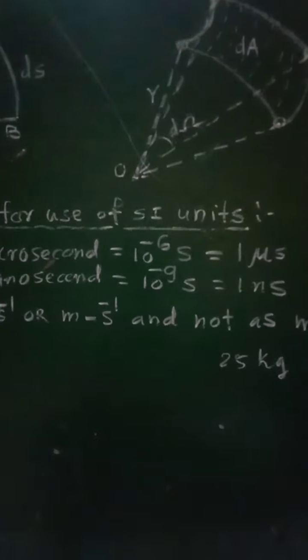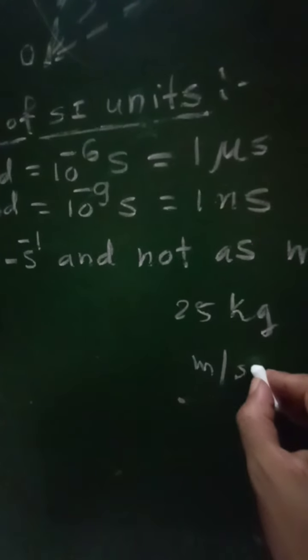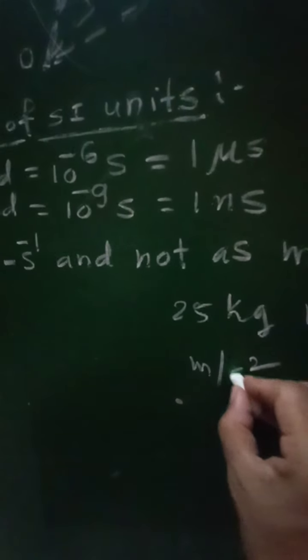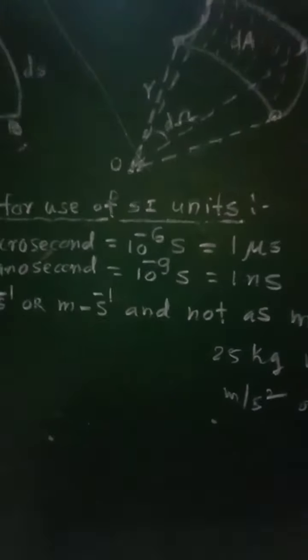For example, the SI unit of acceleration is meter per second square, and therefore it will be written as m/s², or as m s⁻², that is, meter per second square.